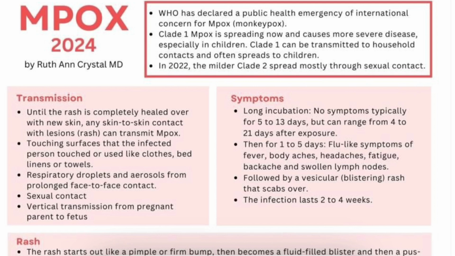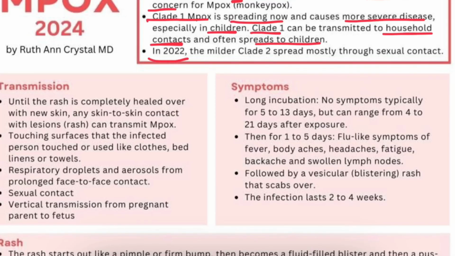So let's discuss. As we know, the WHO has declared monkeypox a public health emergency of international concern. Clade 1 monkeypox is spreading nowadays, and it causes more severe disease, especially in children. Clade 1 can be transmitted to household contacts and often spreads to children. Previously, in 2022, clade 2 was spreading through sexual contact.